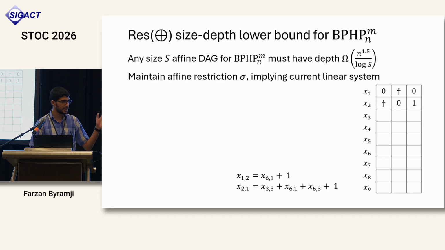So to instantiate the random walk with restarts approach, we are at some current linear system at the beginning of a phase. Instead of directly working with the linear system, we will have some stronger affine restriction sigma. By an affine restriction, I just mean a linear system, but now we think of it as fixing some variables as parities of the other variables, which are completely free. Our affine restriction will be very structured: some blocks are completely fixed and the remaining are completely free.